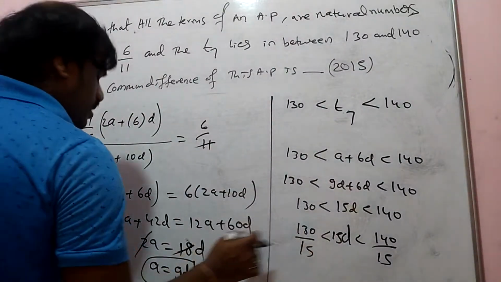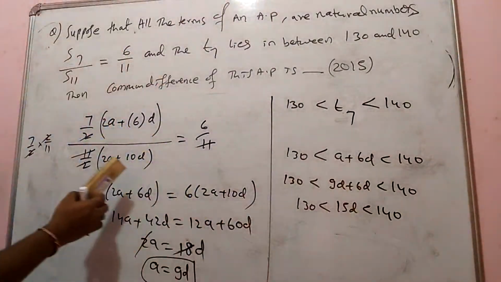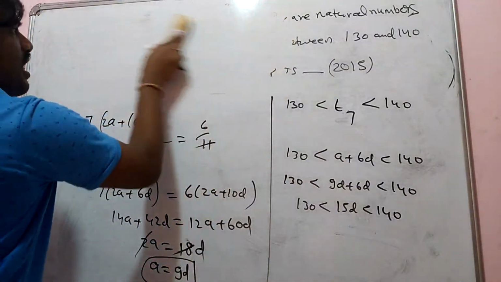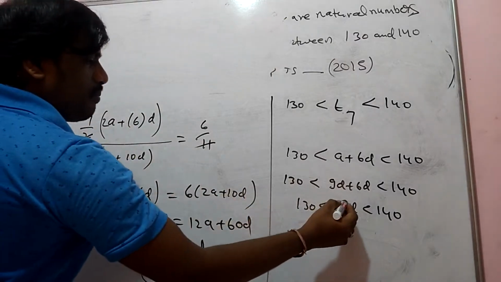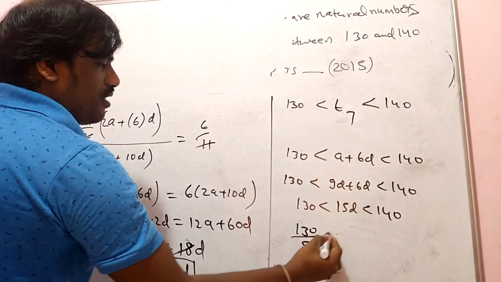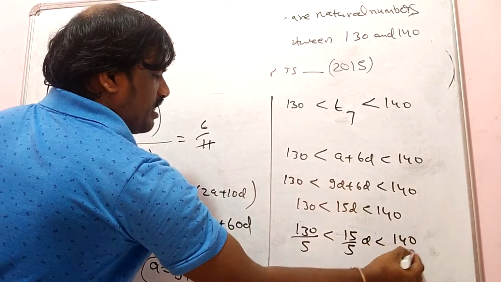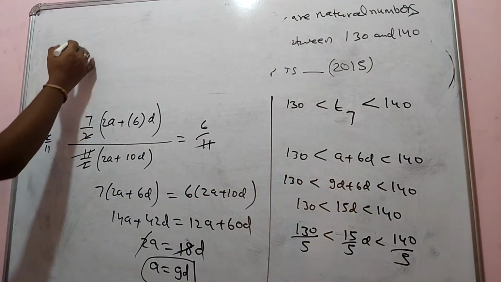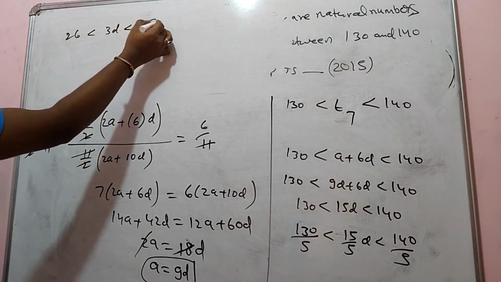Okay, you do one thing, 15D, don't send this side. I can explain here. I'll erase the question. If I divide by the 5 table, 130 by 5, 15 by 5, and 140 by 5. If you divide by 5, you get 26 is in between 3D and 28.